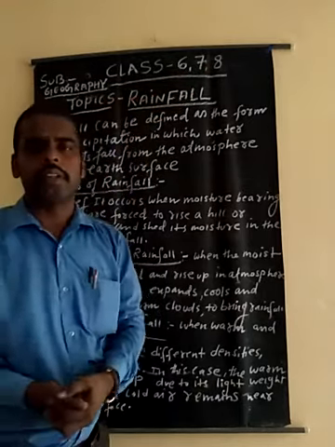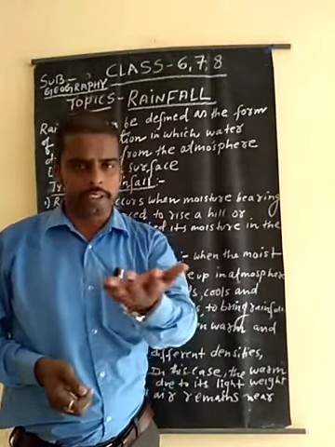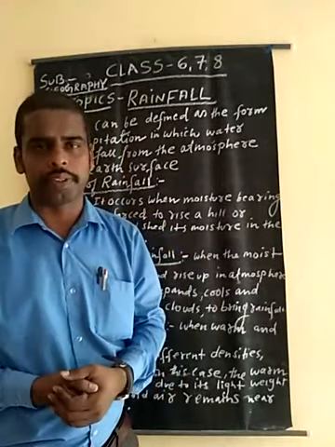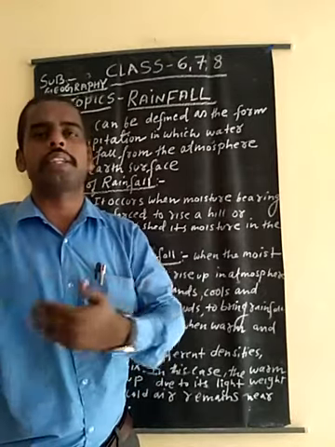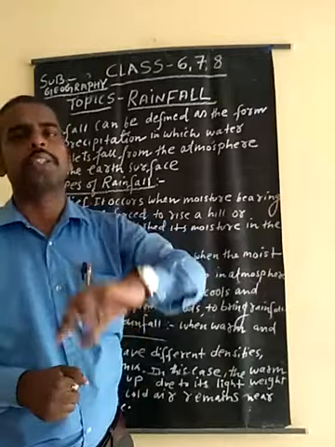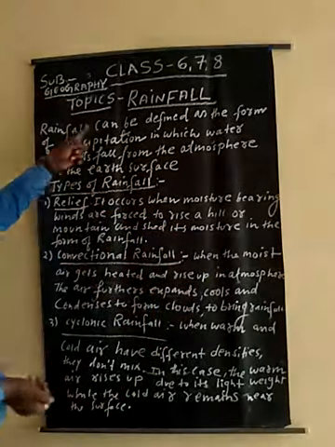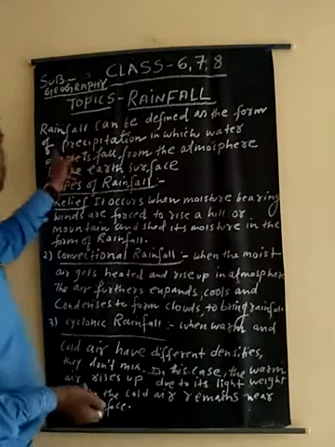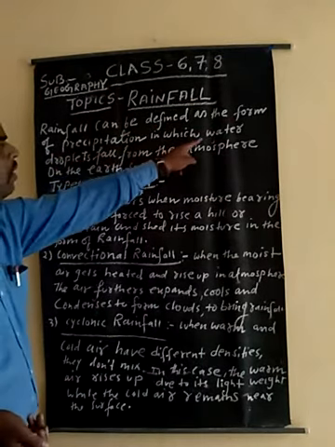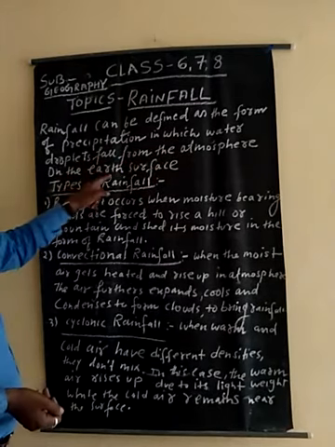You know, rainfall is a very natural phenomenon which occurs when there is a lot of evaporation from the earth's surface, and this evaporation changes into condensation, and then condensation changes into precipitation. This process is known as rainfall. And the proper definition of rainfall is: rainfall can be defined as the form of precipitation in which water droplets fall from the atmosphere on the earth's surface.